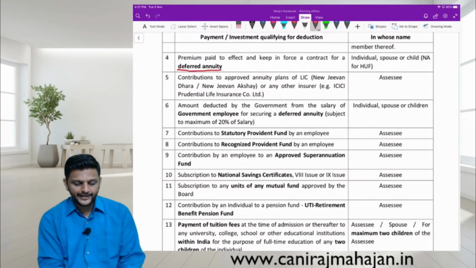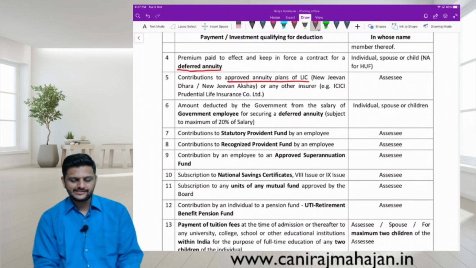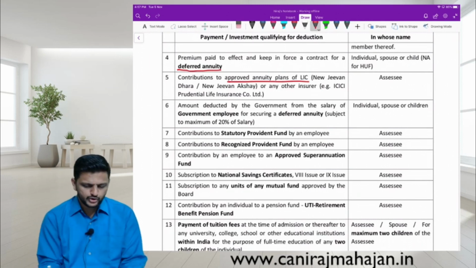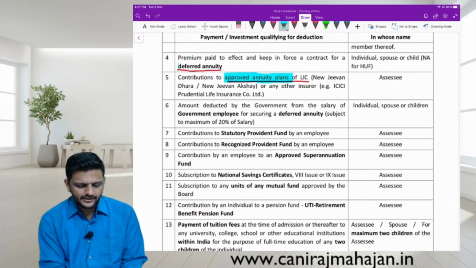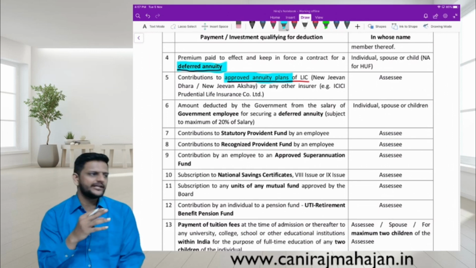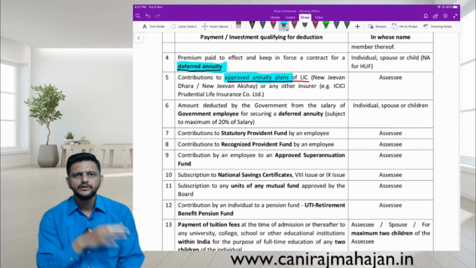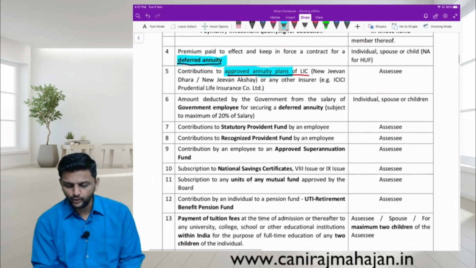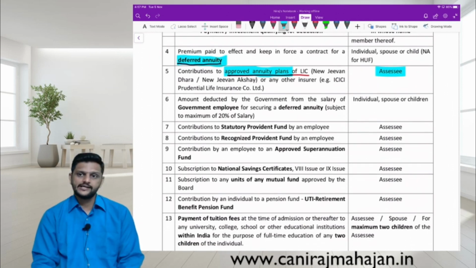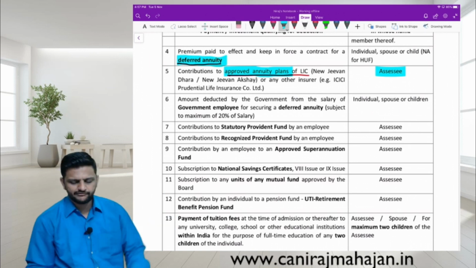Contribution to approved annuity plans of LIC or any other insurer also, but the plan name is what? Approved annuity plan. Over here it is deferred annuity. There are many types of plans these people come up with, so be specific about which policy it is. Then only for the assessee. Till now we were seeing the benefit could be for someone else also.